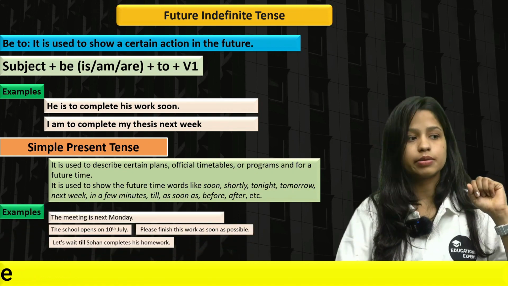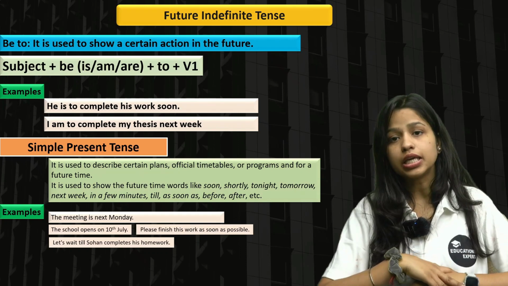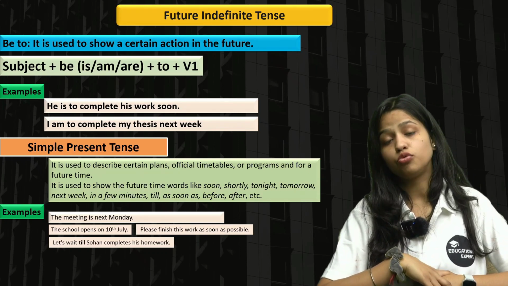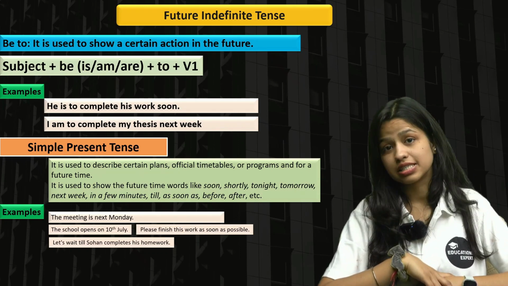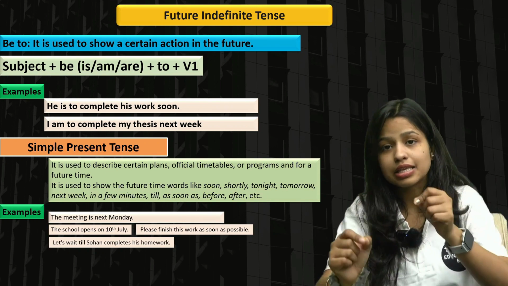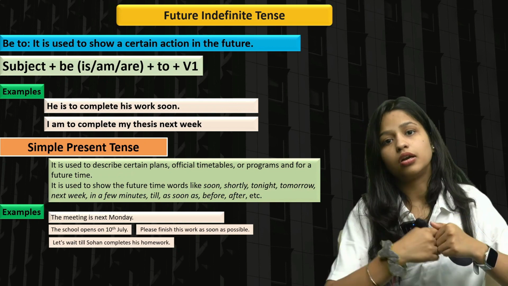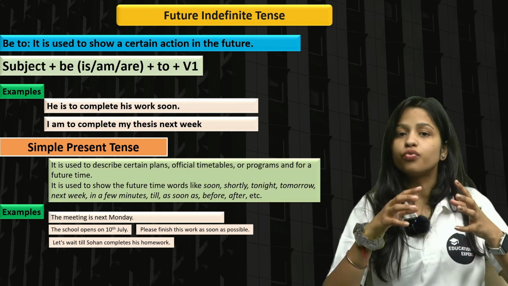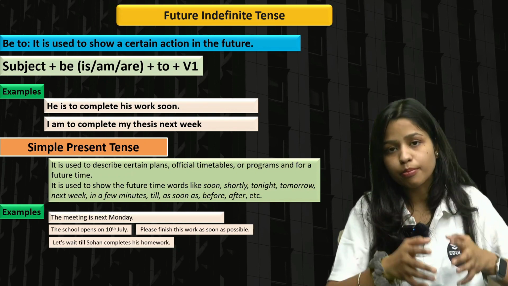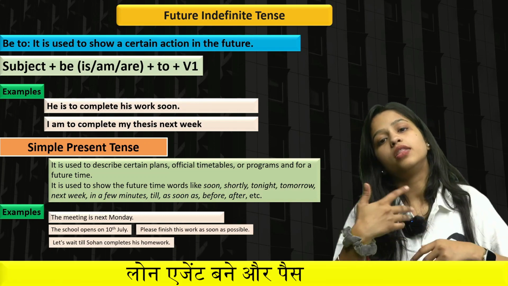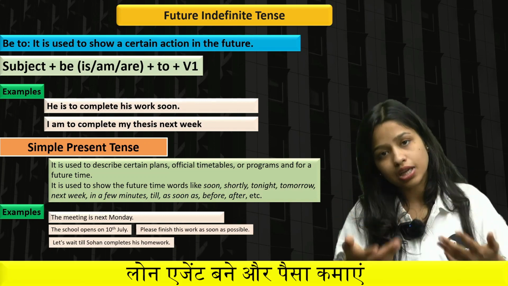Right? Let's see some examples. The meeting is next Monday. I'm using "is" over here. The meeting is next Monday; the meeting will be on next Monday. So we can use present simple also to show the future events, the future timings.